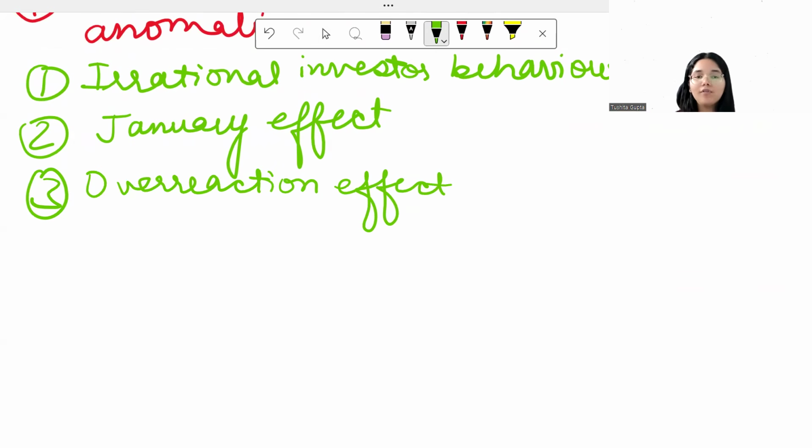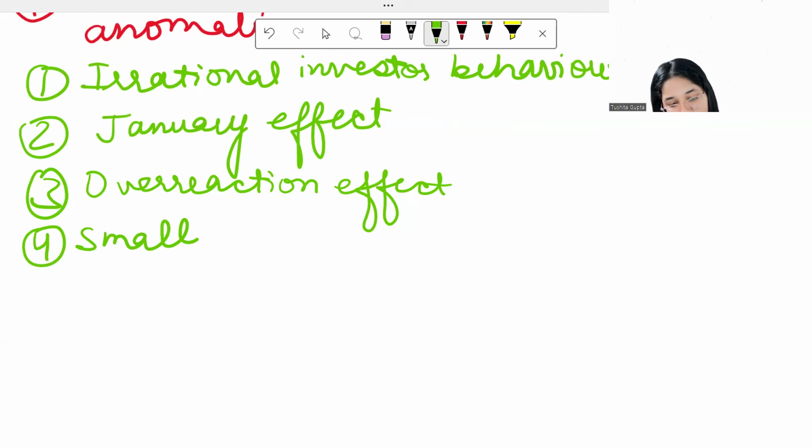But ultimately, once the situation is normalized, the value of the share is going to go back to its fundamental value, to its actual value, how much it is actually worth. This is what the overreaction effect means. Number 4 over here is your small capitalization discount. Let us understand what this means.